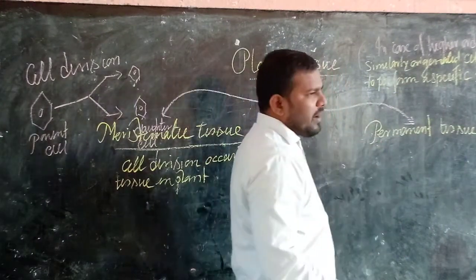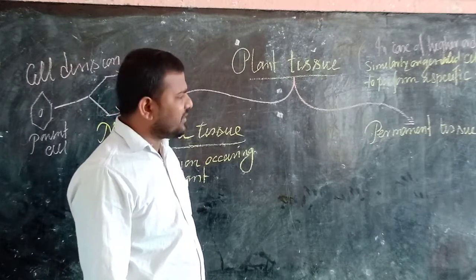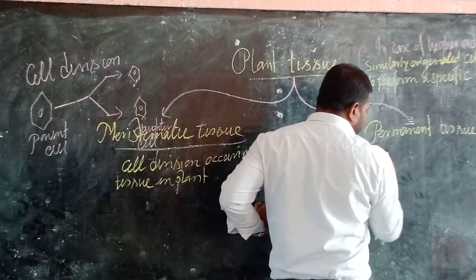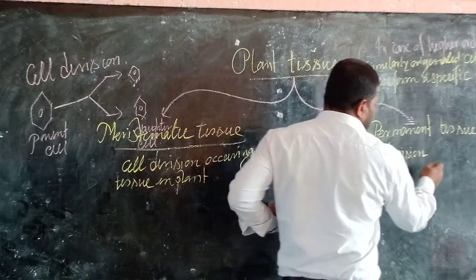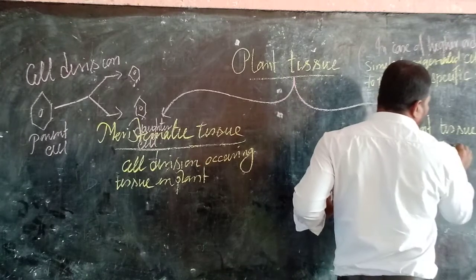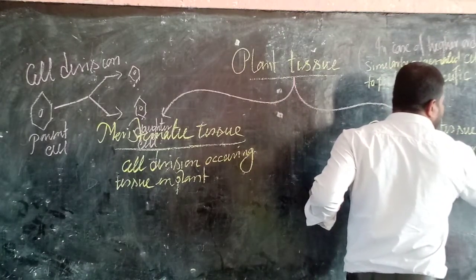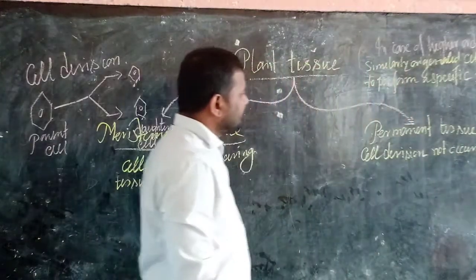It means permanent tissue contains those type of cells which are not able to perform the cell division. It means the cell division not occurring tissue. Clear?